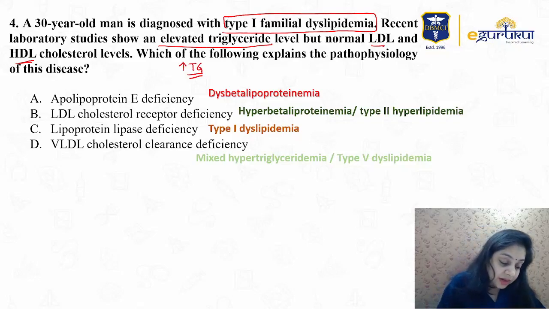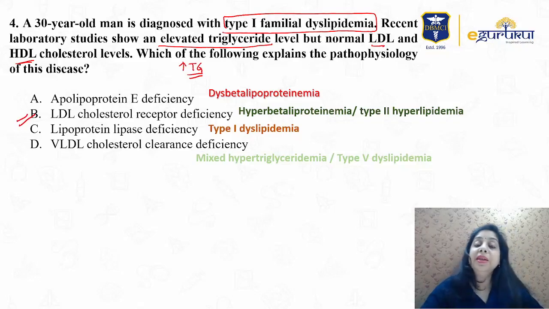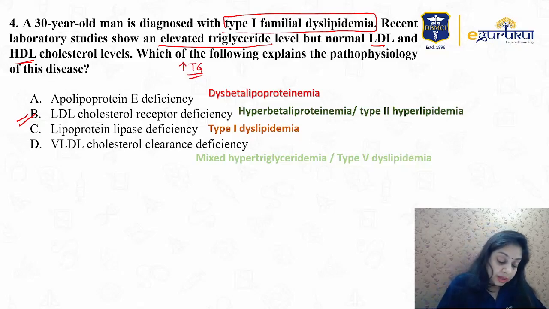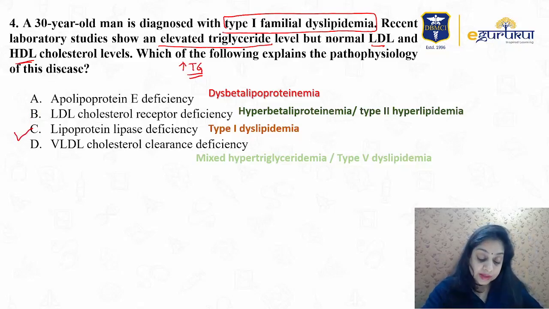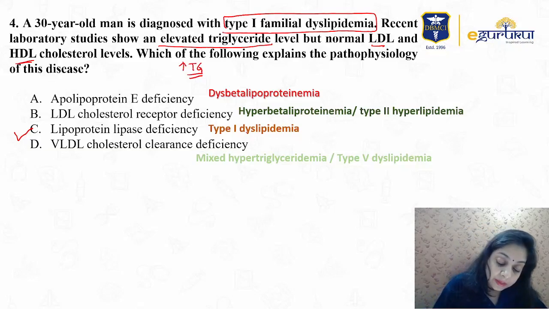So the answer is very obvious. The answer is choice C, lipoprotein lipase deficiency, which is also known as type 1 dyslipidemia.